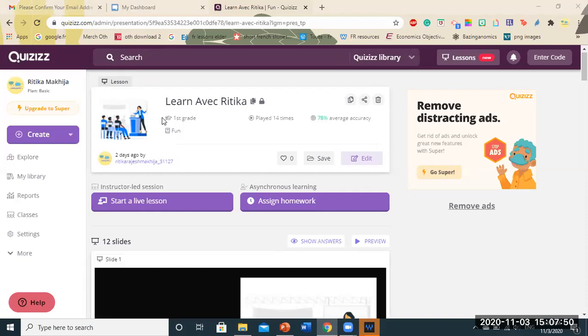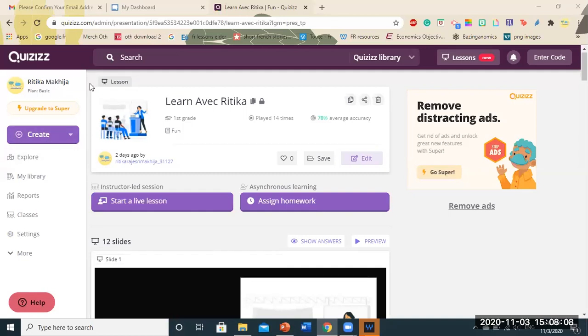They will have to use two screens. They will have to see the questions on one screen and answer the questions on another screen where they've logged in from. In quizzes, if you all noticed, the questions and answers, everything was available on one screen itself. So this is an advantage that I found when I used quizzes in my lessons.